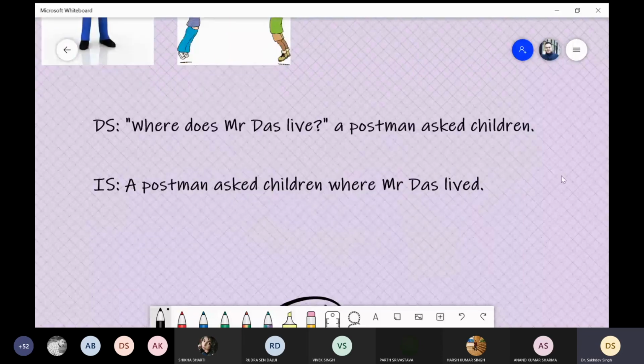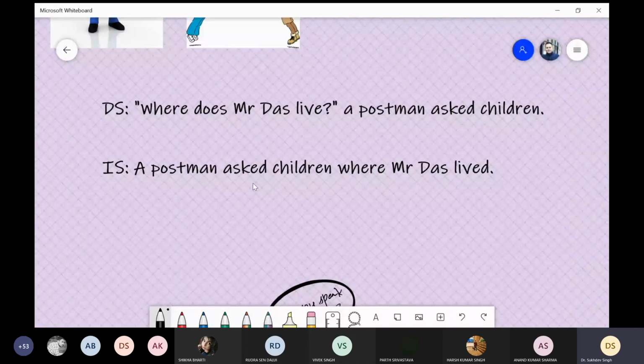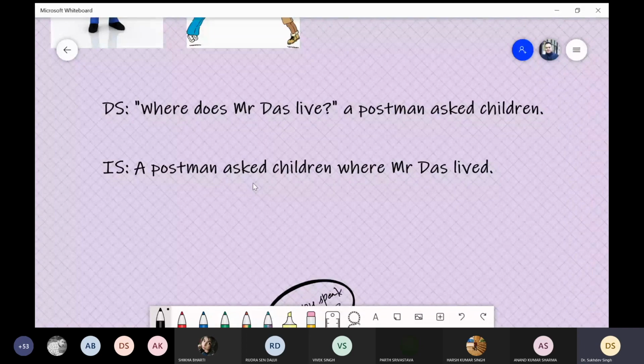Okay. Now we will convert it into indirect speech. So we lift it up from here. A postman asked. We are not using any connecting word like that. Okay. A postman asked children. And why we are also not using, because when the verb is ask, over there you will not use that. I ask you. I ask Mona Lisa who painted you. Okay. So in this way, I ask that Mona Lisa, that will not be a correct way of asking. So a postman asks children. Okay, that's why that is missing here.